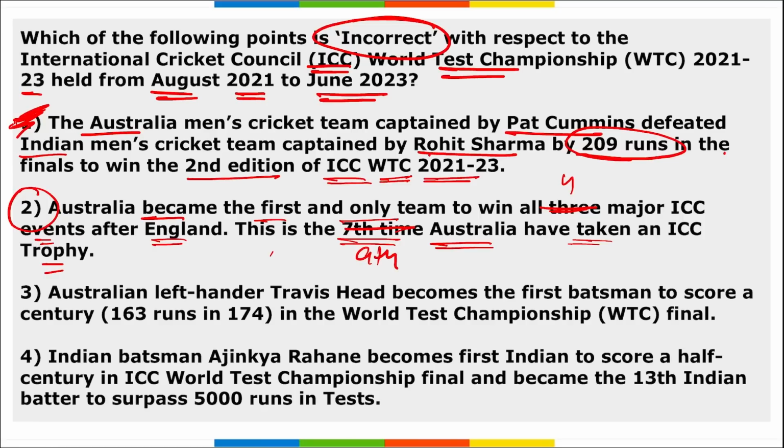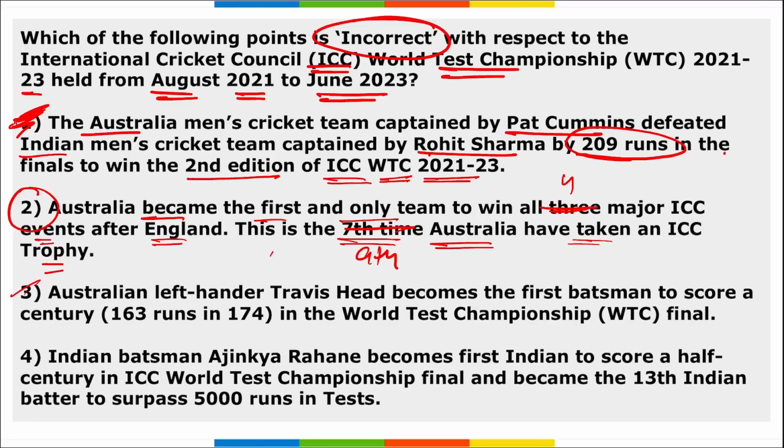Correct? If we talk about the ICC One Day International World Cup, they won it 5 times. Then the ICC Champions Trophy 2 times, in 2006 and 2009. Then the T20 International World Cup, they won it in 2021. And now the ICC World Test Championship, they won it for the year 21-23.